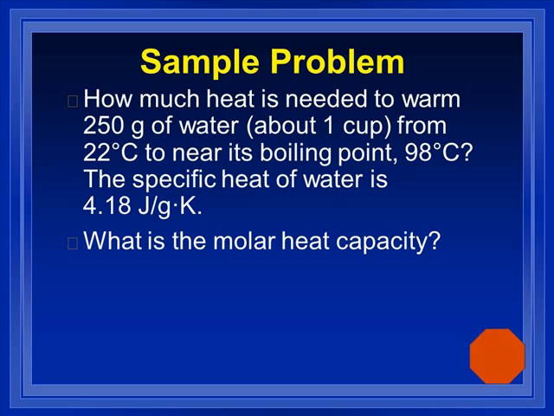Use that formula I just gave you, the specific heat formula, and solve this problem. We've got grams of water, and I give you specific heat, which is in grams, so we don't need to change it to moles right now. Calculate that energy change, and so we're solving for Q in the first part, and then figure out the molar heat capacity. So all you have to do is take the Q that you've solved for, the joules, and divide it by the number of moles of water you had. We'll go over the answer to this together in class.